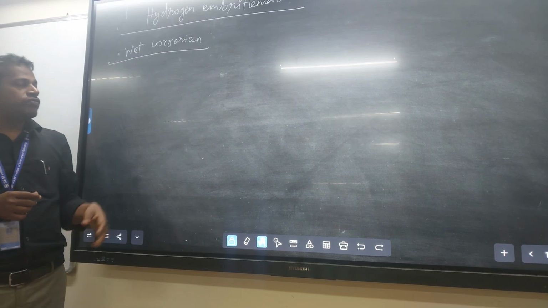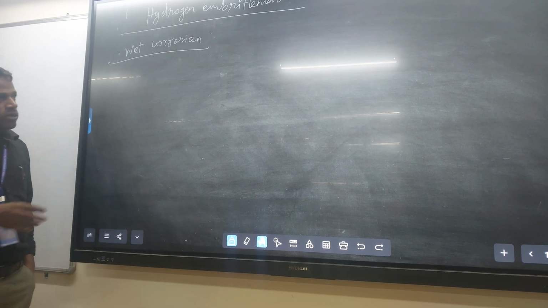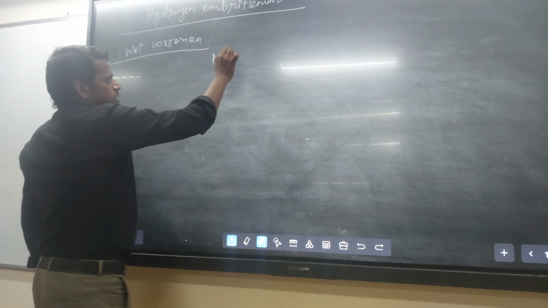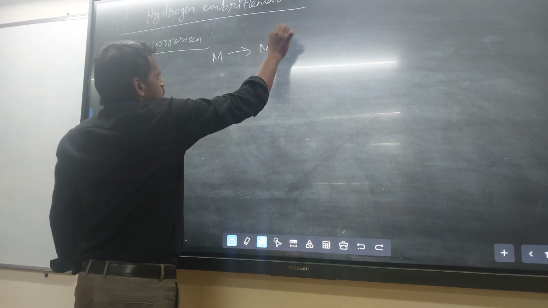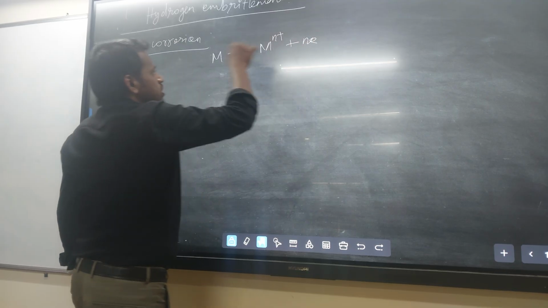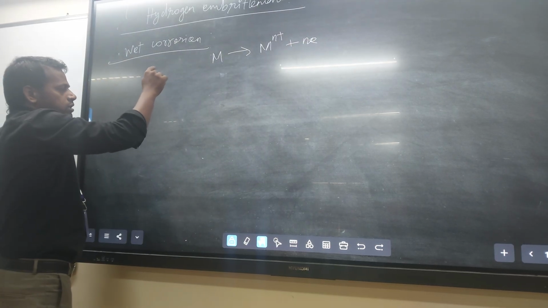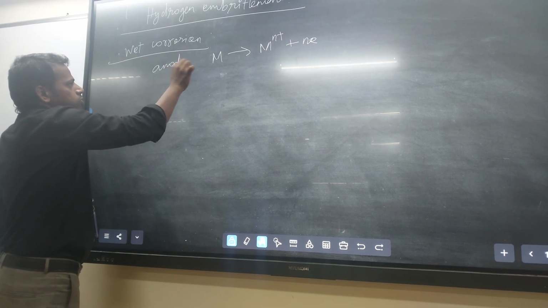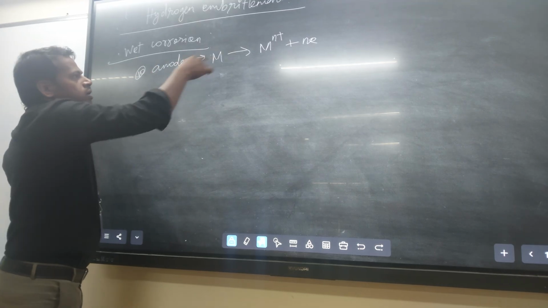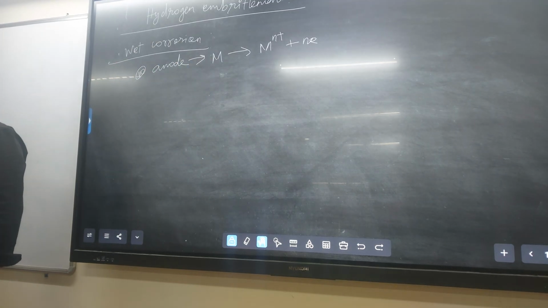So for wet corrosion, you can take any metal. There, two incidents happen: one is the evolution of hydrogen, another is the absorption of oxygen. Normally in wet corrosion, metal becomes M^n+ plus n electrons. That is the anodic reaction. At the anode, what happens? Metal becomes metal ion plus n electrons. The next one is the cathodic reaction.